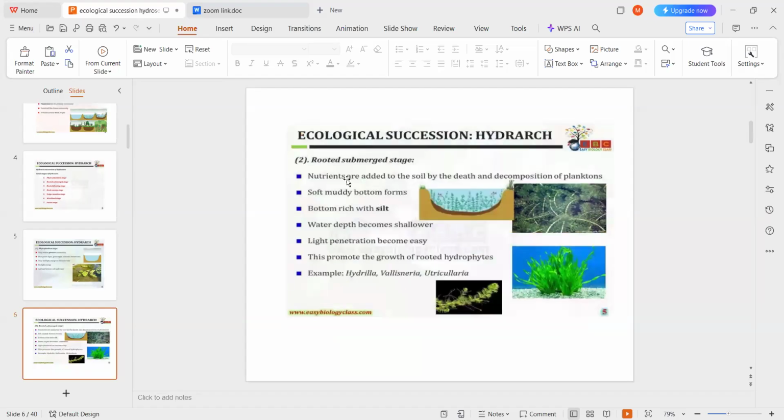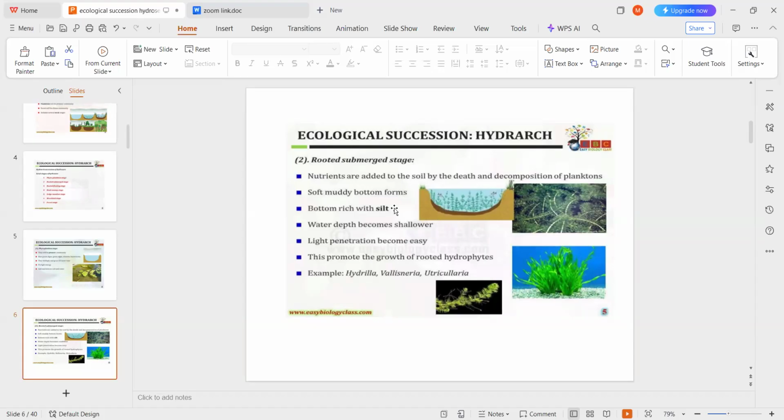Later, the second stage is the rooted submerged stage. As the phytoplanktons grow and multiply, after their death and decomposition, nutrients are added to the soil. Here the soft mud bottom forms. First, in the pond there is no soil, but the bottom becomes rich with silt. Slowly soft mud is formed, and the water depth becomes shallower.